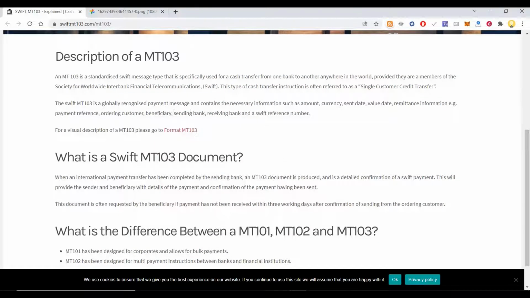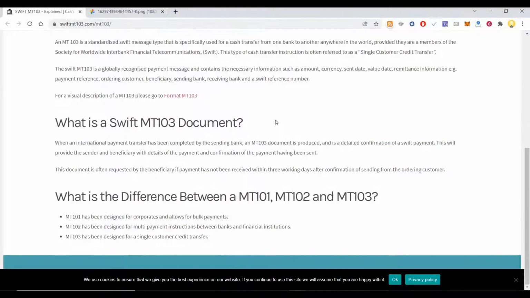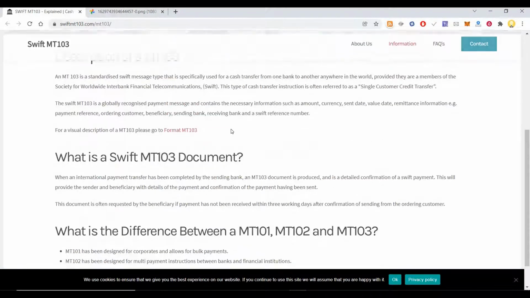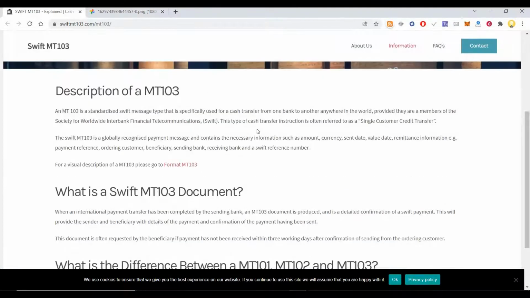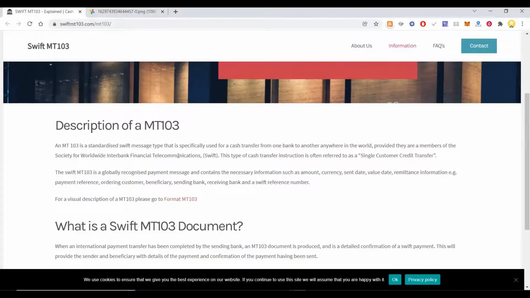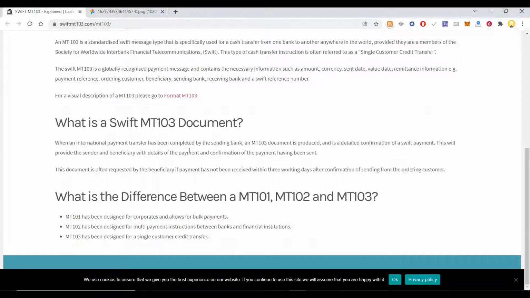The Swift MT is a globally recognized payment message and contains the necessary information such as amount, currency, send date, value date, remittance information, payment reference, ordering customer, beneficiary, sending bank, receiving bank, and a SWIFT reference number. Once the payment is made, this information is passed on to the sender and to the receiver. In simple terms, it's a message that has been passed on to the sender and to the receiver.